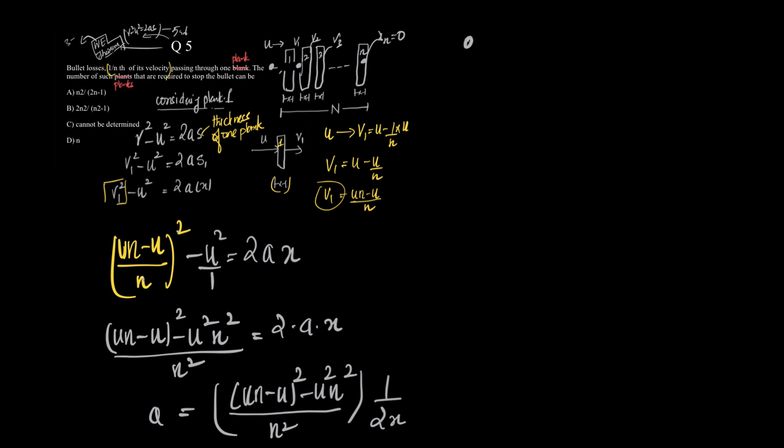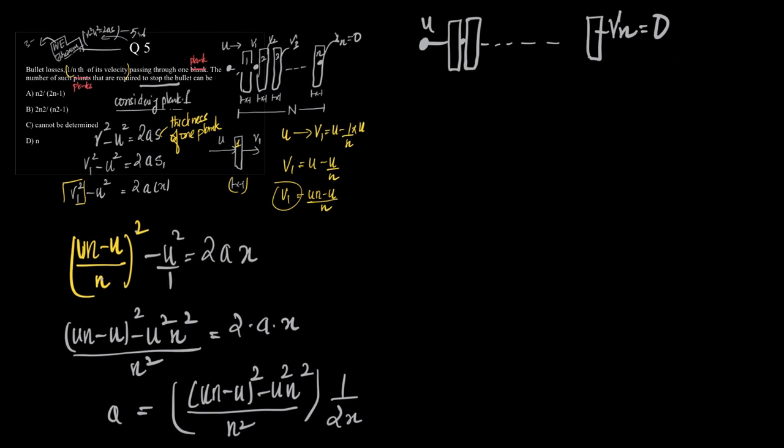Which means we'll see the motion of the bullet starting from the first plank, right? First plank, it emerges out, it reaches the second plank, and so on, and it eventually reaches the last plank with velocity vn. And in this case, vn is equal to 0, because we are told that the bullet is being stopped. So in the last case, the velocity is equal to 0. Now, for this complete motion, what can be the equation of motion? It can be written as v square minus u square is equal to 2 into a into s.